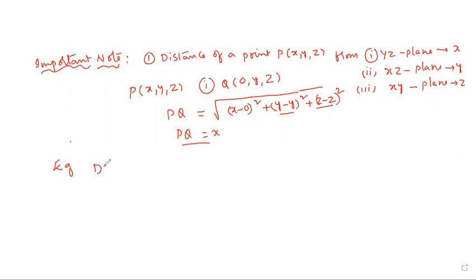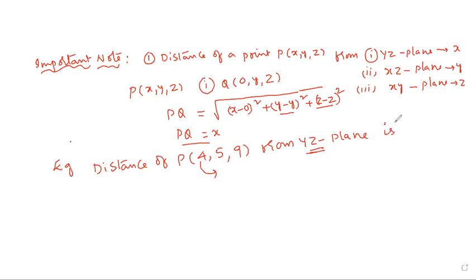The distance of point P (4, 5, 9) from the YZ plane is simple. In the YZ plane there is no X term, therefore the X value alone is the distance. We can simply write 4, and that is it.